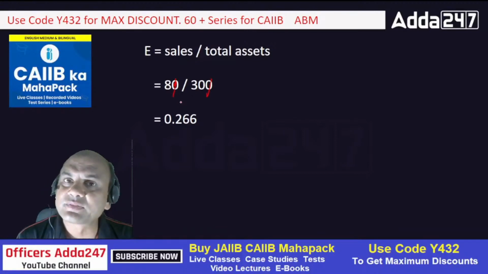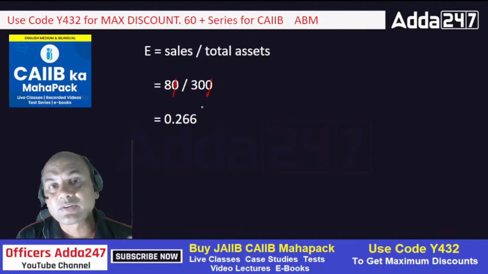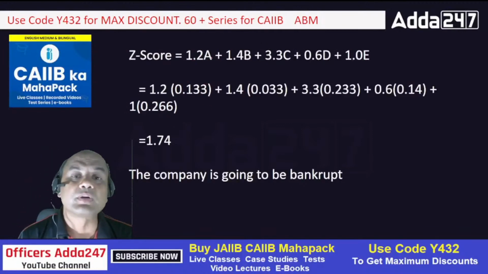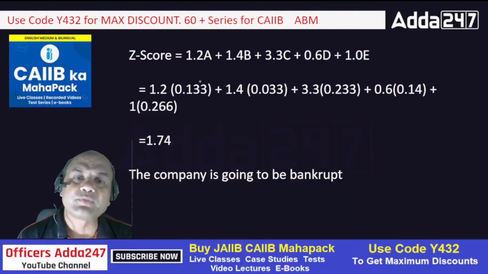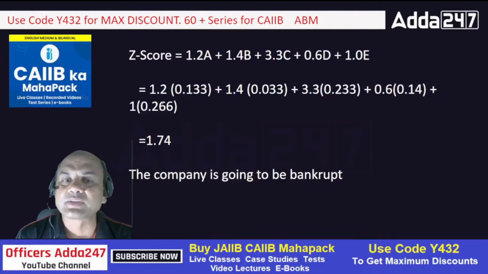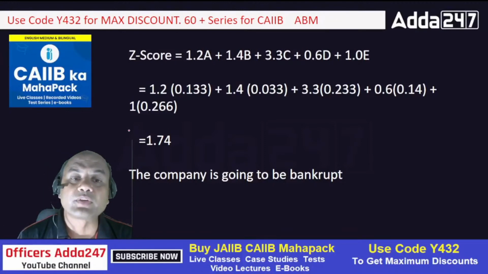Now give me the weightages: 1.2, 1.4, 3.3, 0.6 and 1. Isn't it? What did I tell you? How to remember it? Follow that again. 1.2, 1.4, 3.3, 0.6 and 1. Right? So write the figures. A is 0.133, B is 0.033, C is 0.233, D is 0.14 and E is 0.266. Just multiply the weightages with those ratios. You'll get 1.74. So Z is what? 1.74.